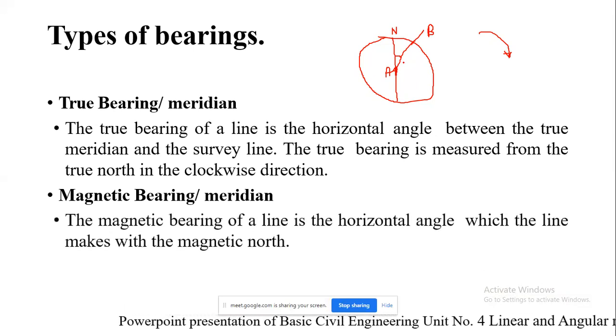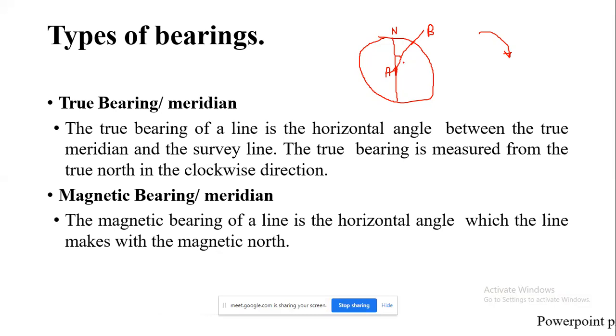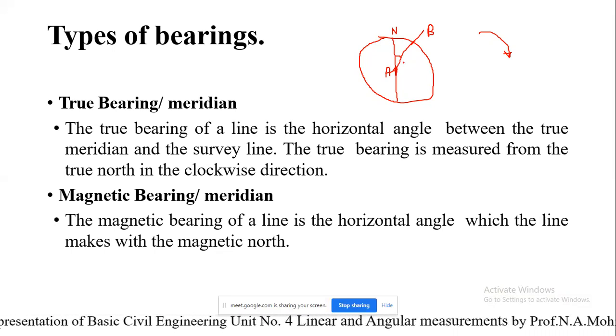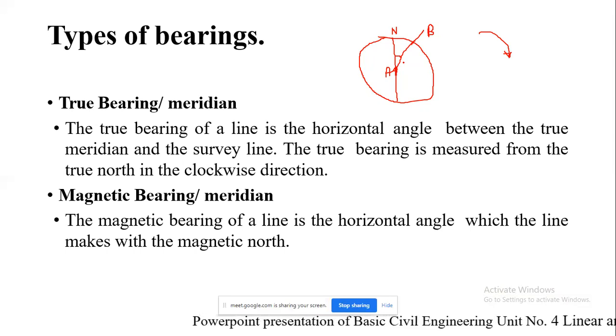The magnetic meridian or bearing of a line is nothing but the horizontal angle which the line makes with the magnetic north. So what do you mean by magnetic north? As I was telling, we are going to make use of a compass for measuring such bearing or horizontal angle.